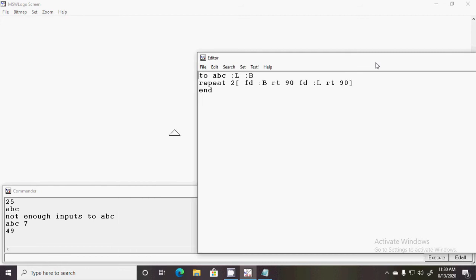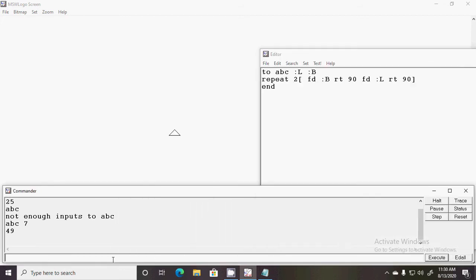We keep this window aside so that you can understand how it is working. The procedure name is ABC. The first value represents length. So we are entering 200 as length and 100 as breadth.